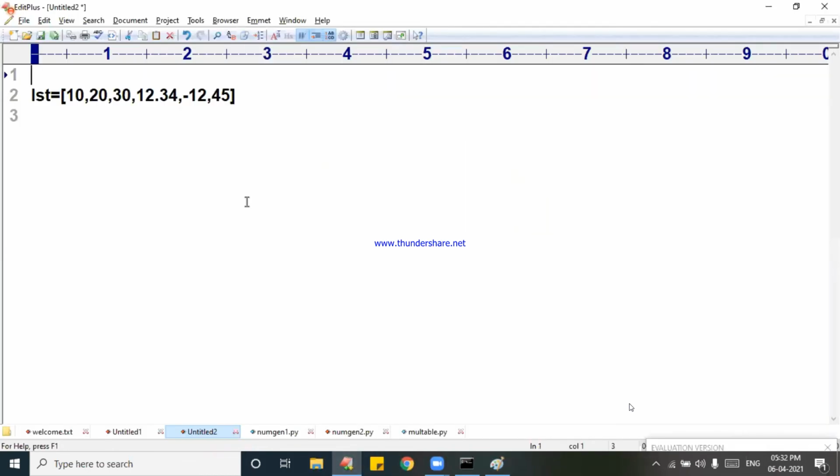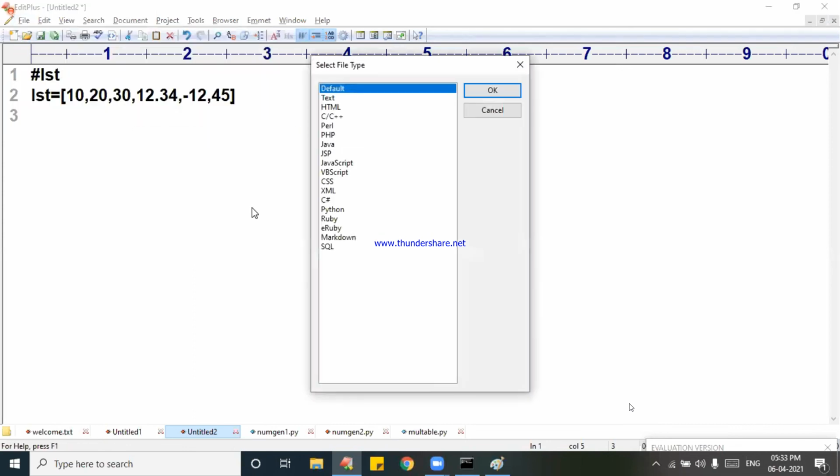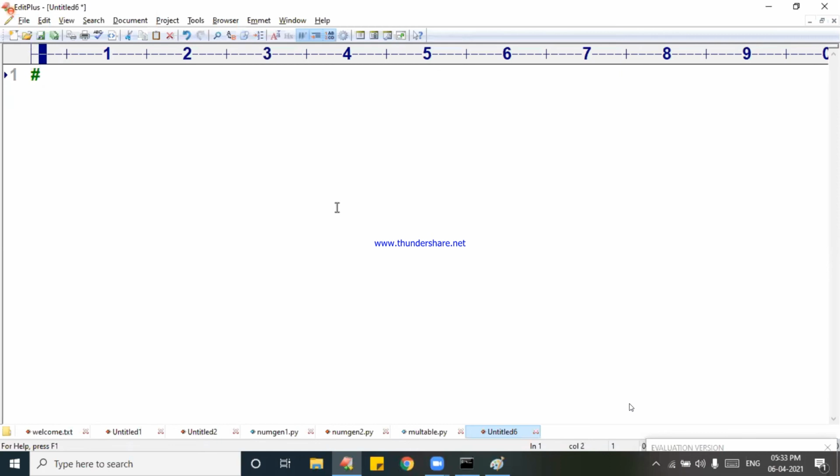Now, here I will write LST sum. Okay, this is the rough code. Let us go to the Python code. Python environment, new. I am taking LST sum dot py. I will take fixed values first. LST is equal to the values 10, 20, 30, 12.34, 34, minus 12, minus 45. I took these just to verify the result quickly.